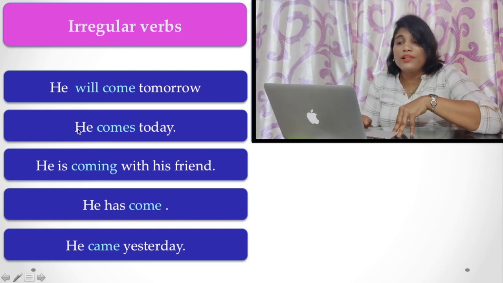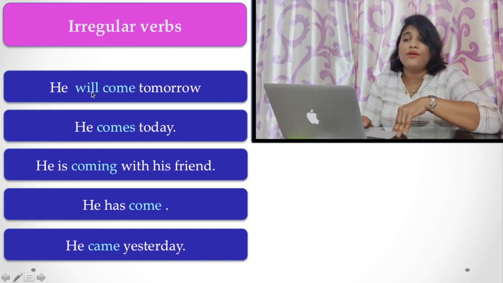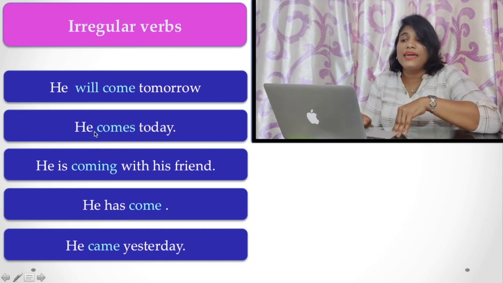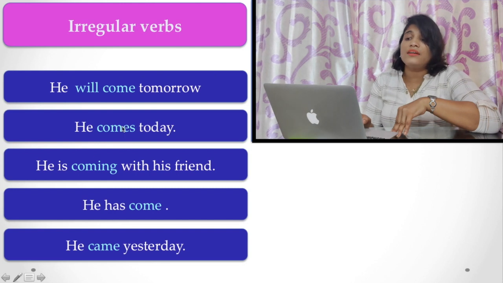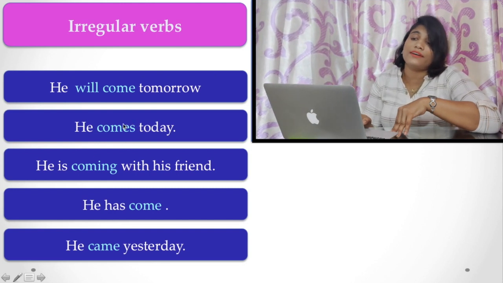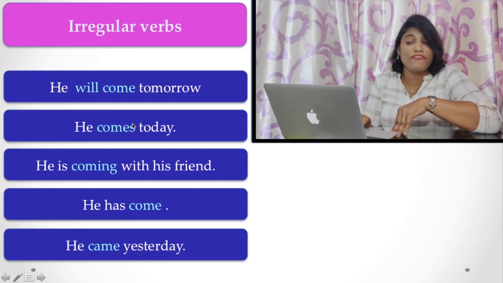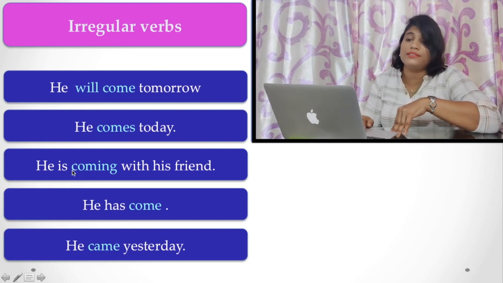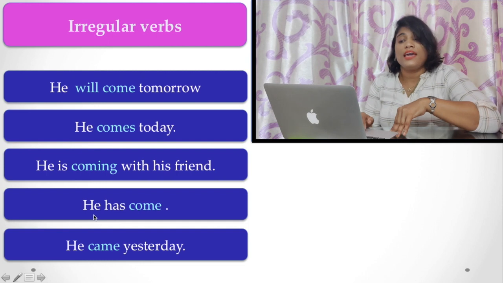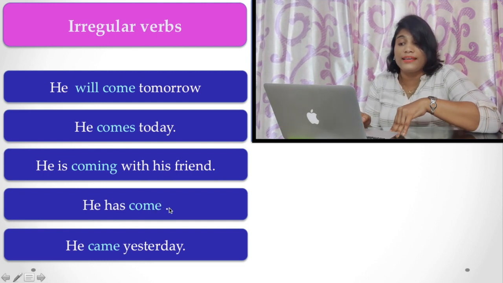Now, he will come. Here the base form is used in future tense with the auxiliary will. He comes today. Here in the present tense, the verb come takes the suffix s. He is coming with his friend. Here the progressive form is used. He has come. Look at here.